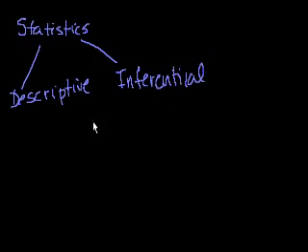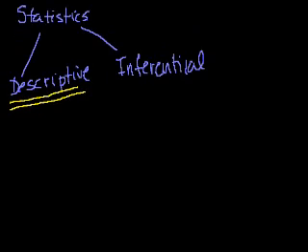Well, anyway, that's just the big picture of what statistics is all about. So let's just get into the meat of it, and we'll start with the descriptive. The first thing that I think most people would want to do when they're given a whole set of numbers and they're told to describe it is, well, maybe I can come up with some number that is most indicative of all of the numbers in that set, or some number that represents kind of the central tendency. This is a word you'll see a lot in statistics books. The central tendency of a set of numbers.